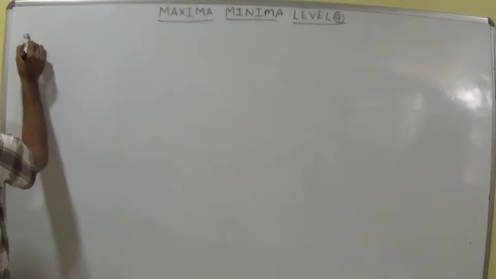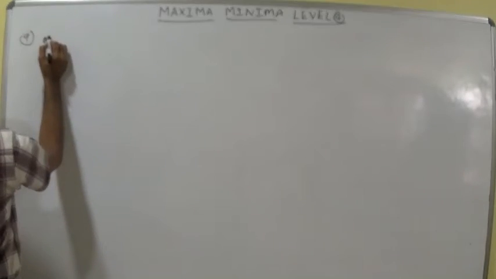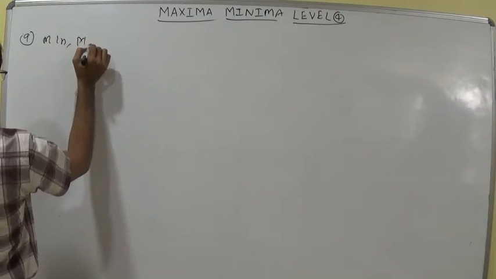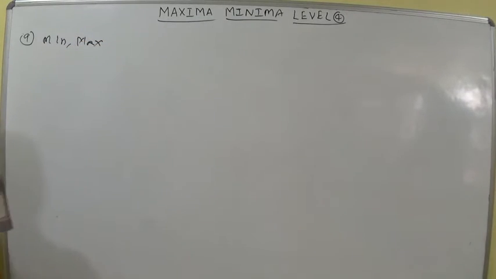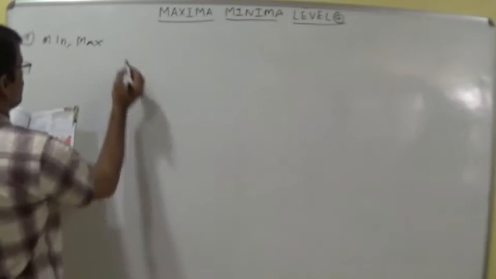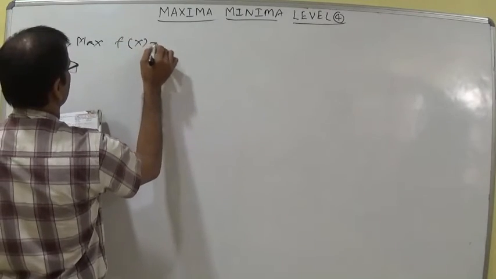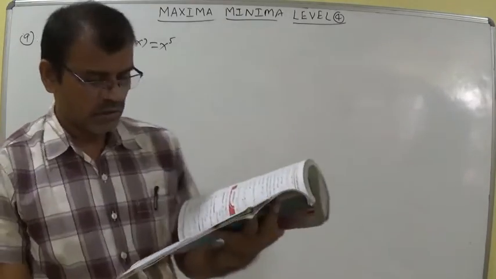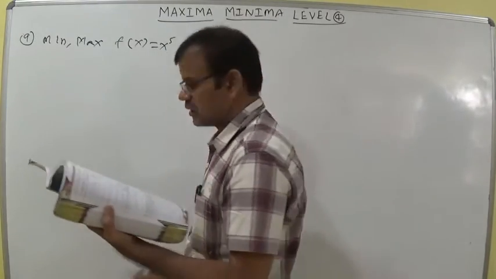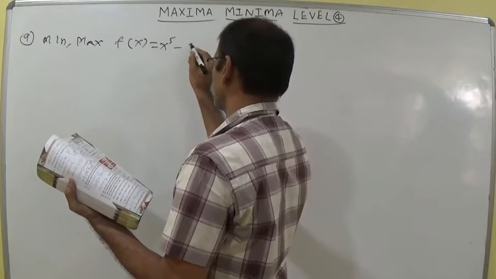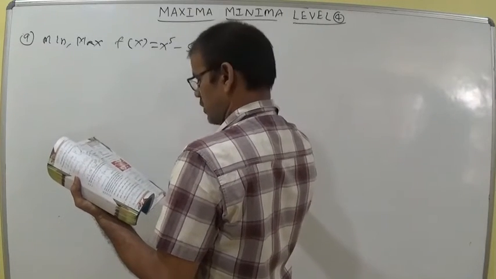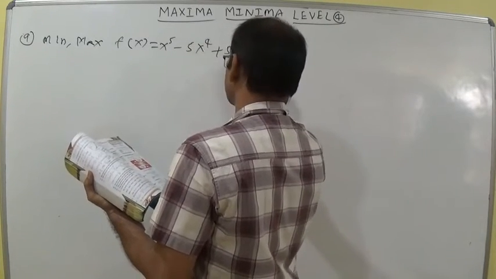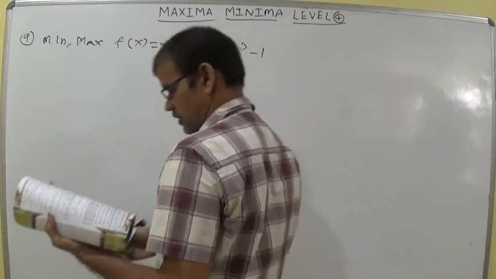In level 4, local minimum and local maximum is asked: max comma min, or min comma max. Maximum comma minimum of f of x, there is a print mistake there, the print is not cut. f of x is equal to x power 5 minus 5x power 4 plus 5x cube minus 1.